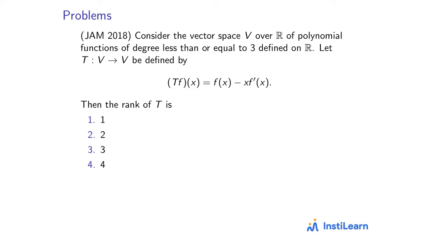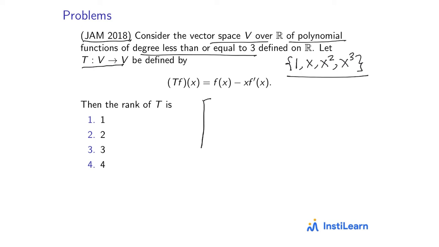Okay, so this question is about rank of a linear transformation which came in 2018. The linear transformation T is defined on vector space of polynomials of degree less than or equal to 3. So we know that this is a 4-dimensional vector space and a basis for V is 1, x, x square and x cube. So T is a map from a 4-dimensional vector space to a 4-dimensional vector space. If you represent T in a matrix, it will be a 4 cross 4 matrix. So let's find the matrix representation of T with respect to this standard basis.